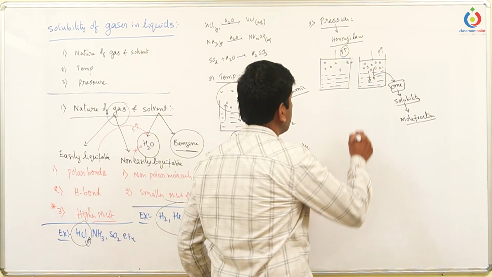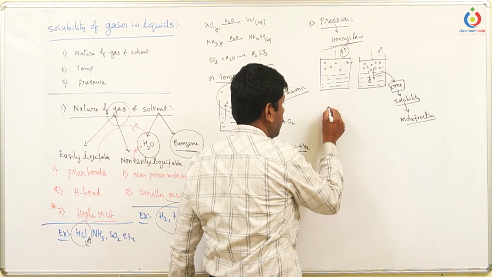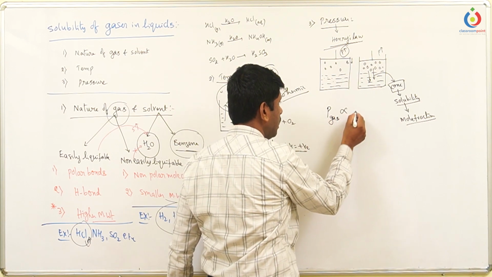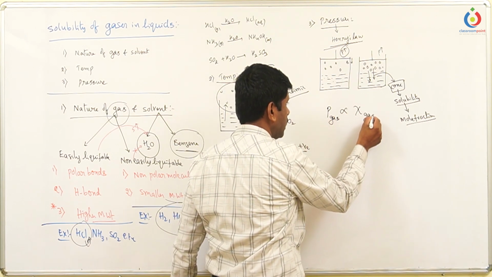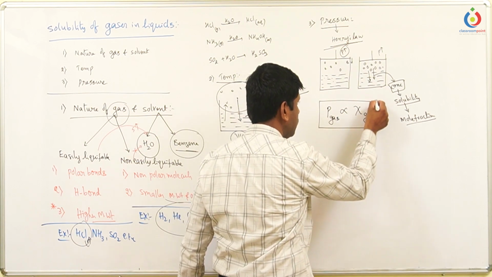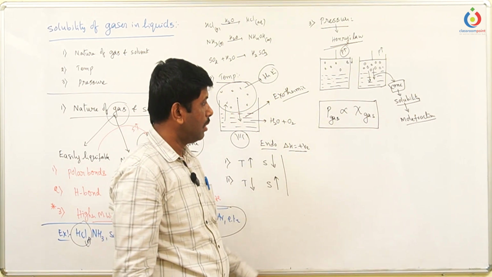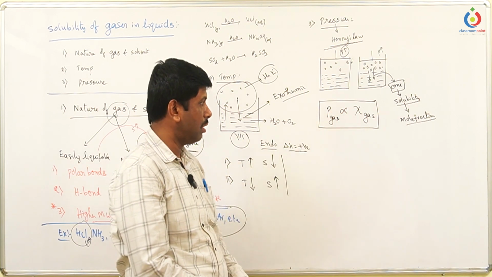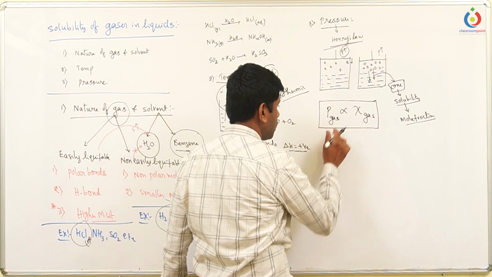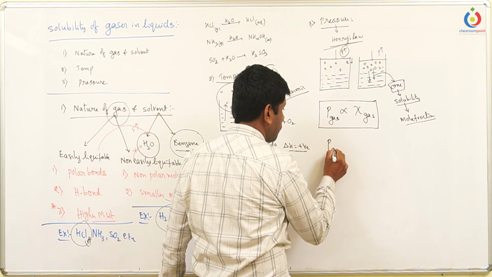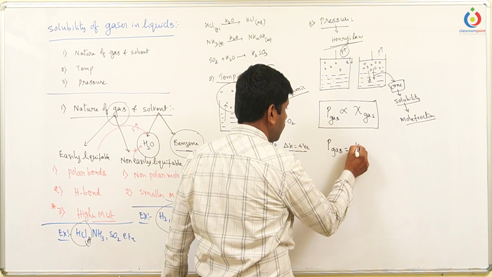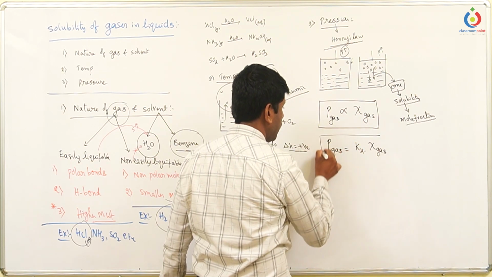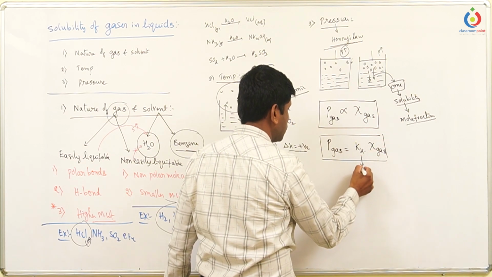So here he has given one relation, that is Henry's law. According to him, the partial pressure of a gas is directly proportional to the mole fraction of the gas dissolved in the given solvent. That means the more pressure you apply, the more gas can be dissolved. Now let us replace this proportional symbol using a constant. So partial pressure of the gas equals some constant Kh times the mole fraction of the gas, where Kh stands for the Henry's constant.